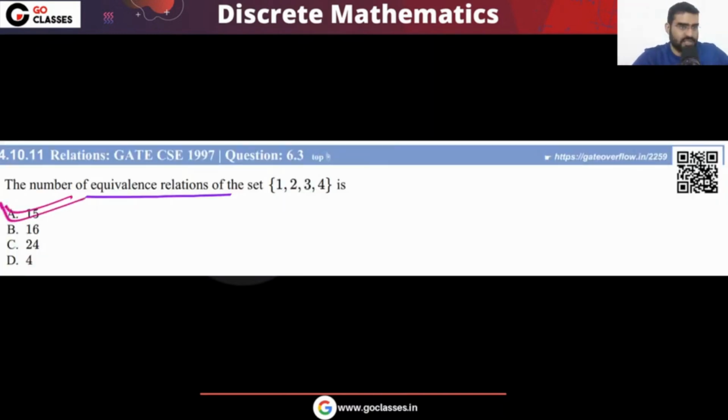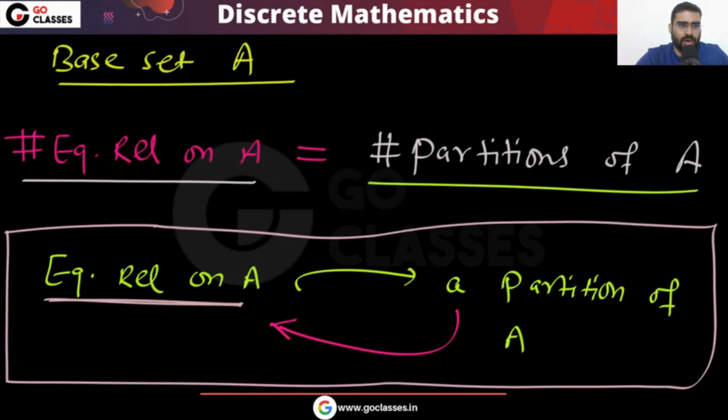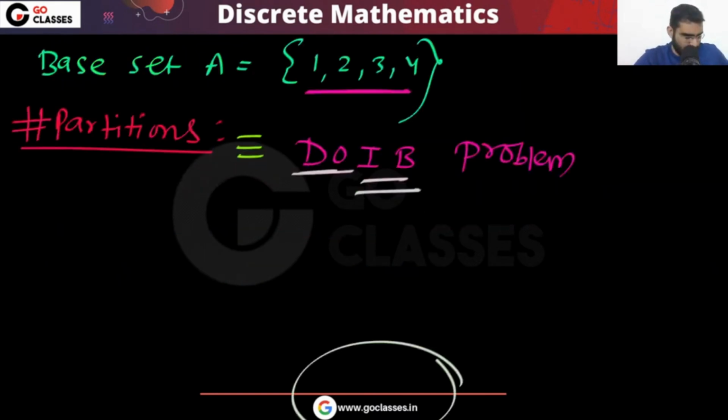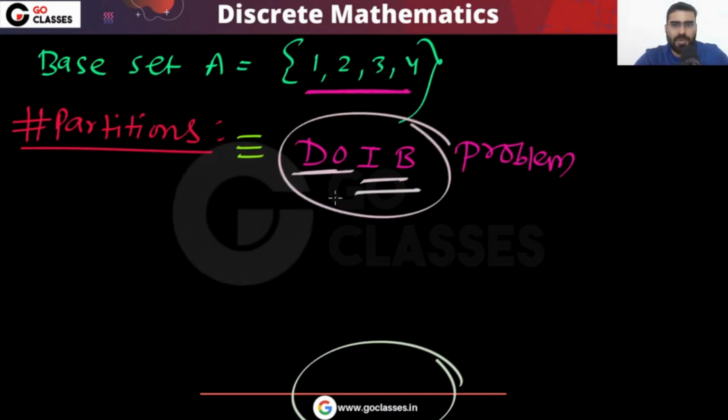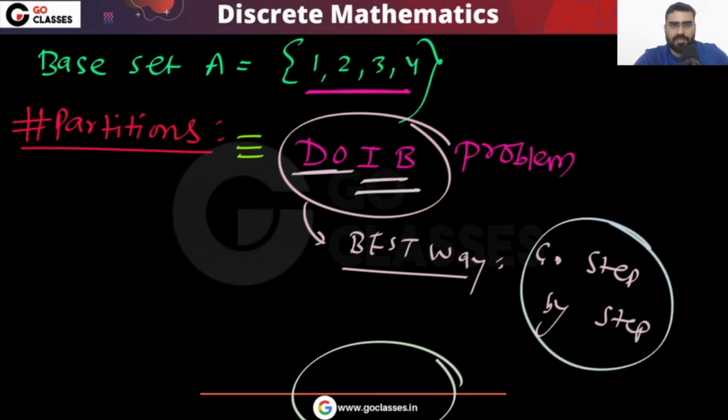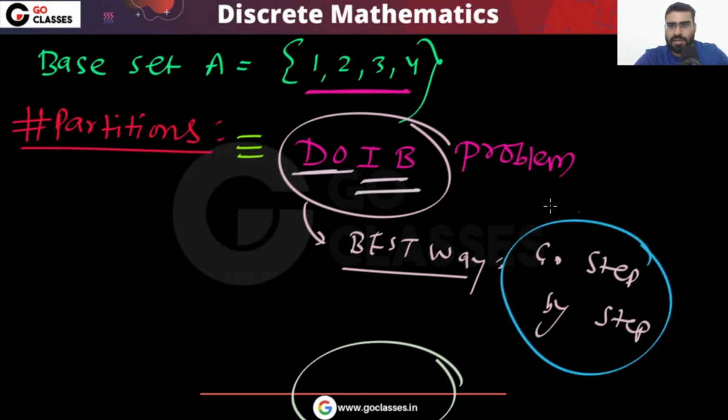So very simple, you can do this question. The answer will be option A. Like this, you can calculate the number of equivalence relations, which is the same as the number of partitions. Always go step by step. Remember, when you have this DOIB problem, the best way is to go step by step.